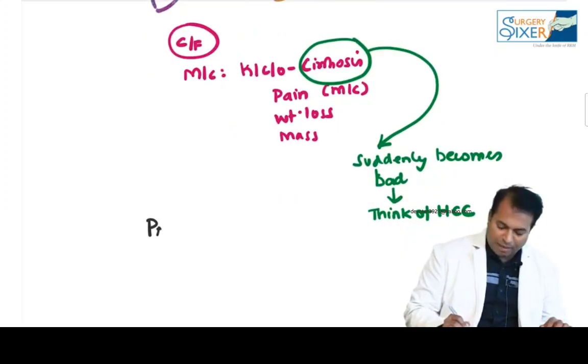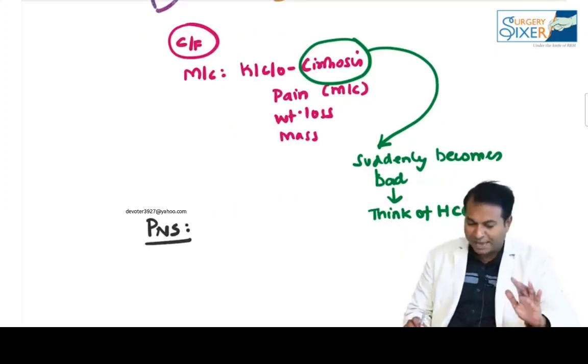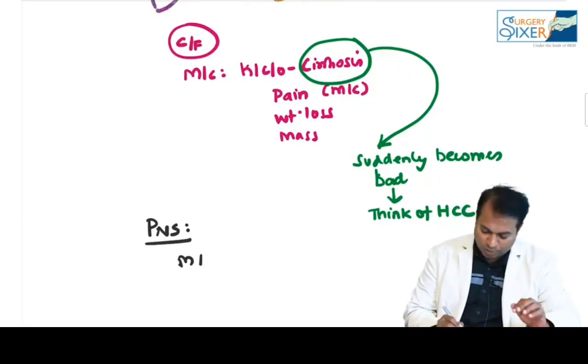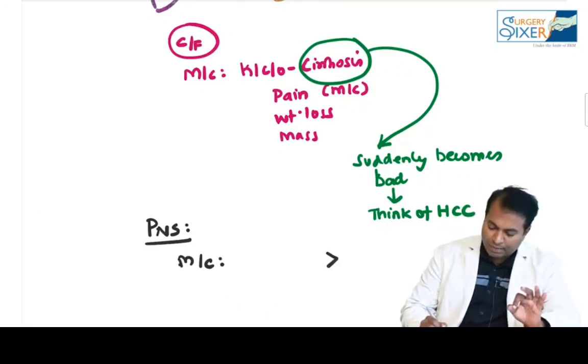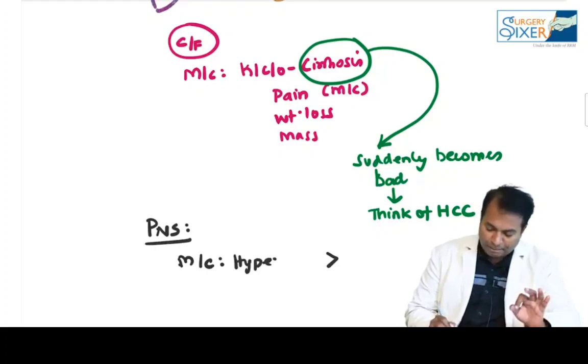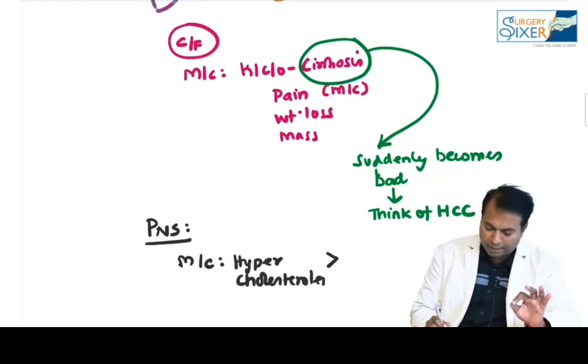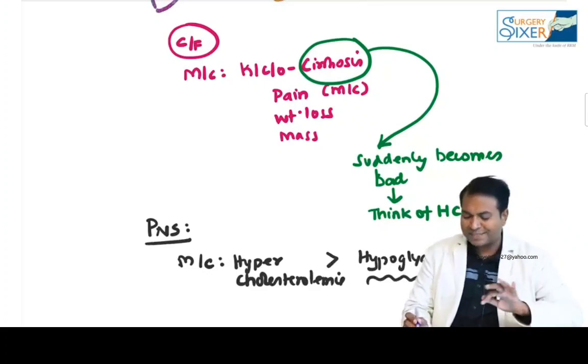And these cases may have paraneoplastic syndrome. So HCC patients may have paraneoplastic syndrome. The most common paraneoplastic syndrome from Bloomgard, I'm telling you from Bloomgard, is not hypoglycemia. It is hypercholesterolemia, which is given in Bloomgard as more common than hypoglycemia. Why am I telling this? Because many books have given the most common paraneoplastic syndrome as hypoglycemia. It is wrong.